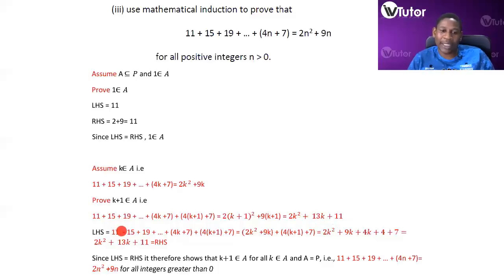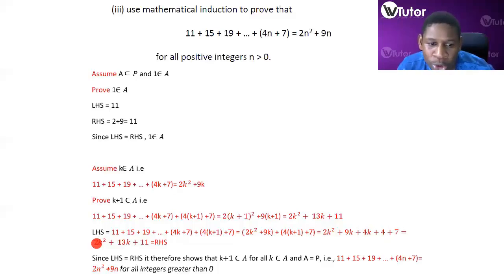Now the left-hand side is equal to all of that, but we know that this part is equal to 2k squared plus 9k, which you see being replaced over here. And we have the 4 times k plus 1 plus 7 like this. If we simplify this, we are going to have 2k squared, which is there. We're also going to have 9k, which is this one, plus the 4k that comes from here, plus 4 plus 7 that was sitting here.